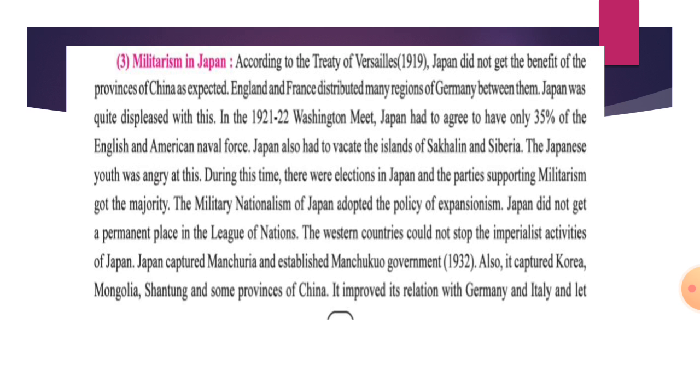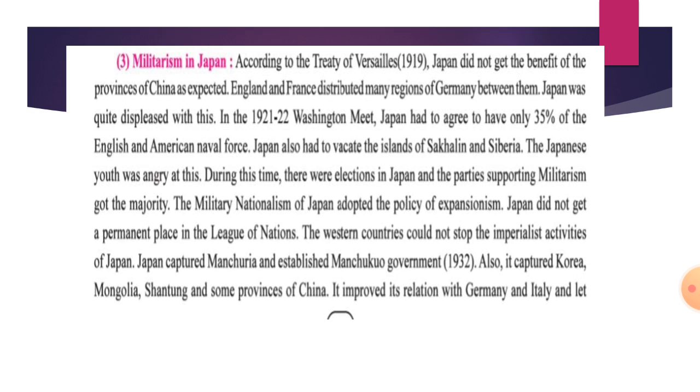Slowly Japan started to capture. It captured Manchuria and established the Manchukuo government in the year 1932. It also captured Korea, Mongolia, Shantung, and some provinces of China.